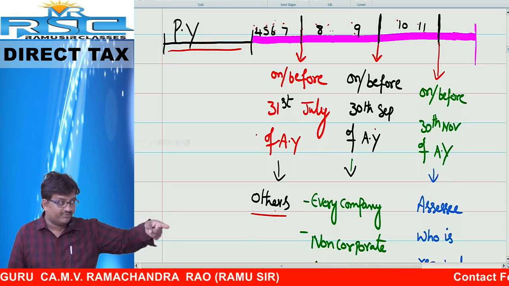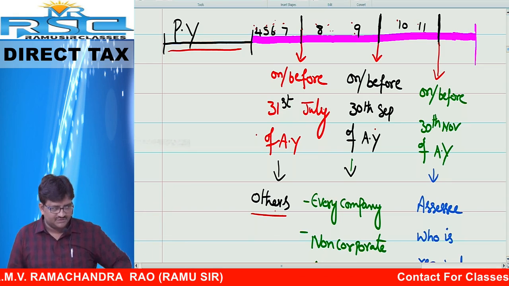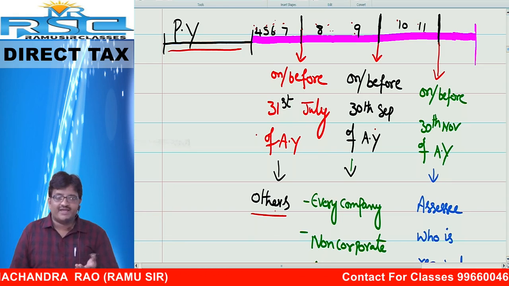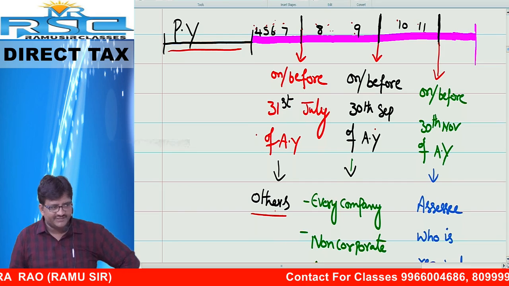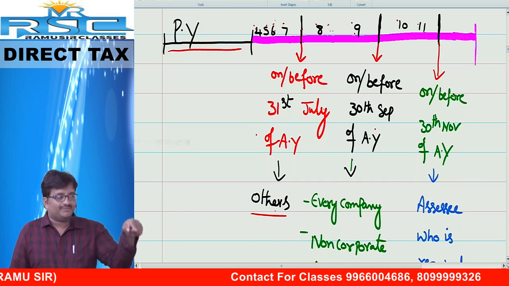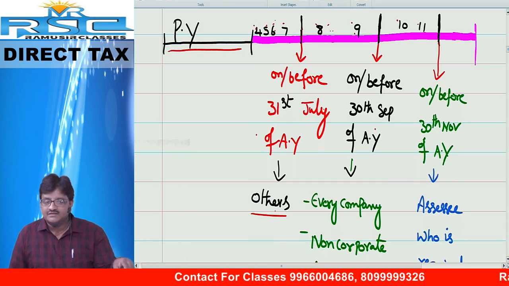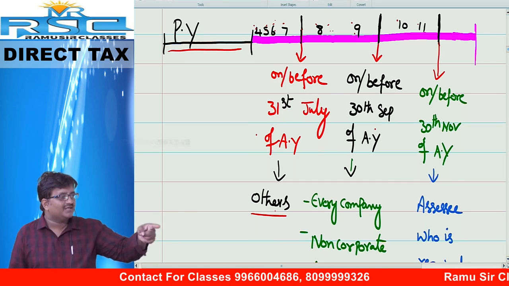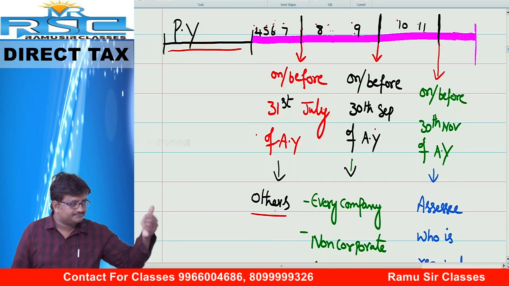Yes. Every firm required. Idea number 5. Very good. Idea number 5. Firm 5. What is the due date? Simple. Audit applicable? Yes. Then 30th September. Audit not applicable? 31st July.